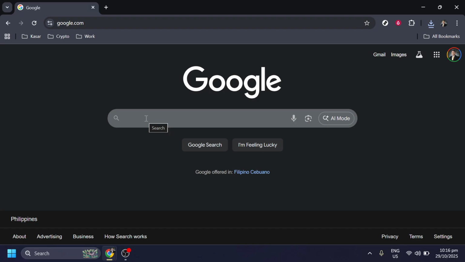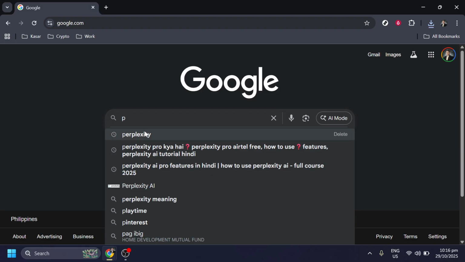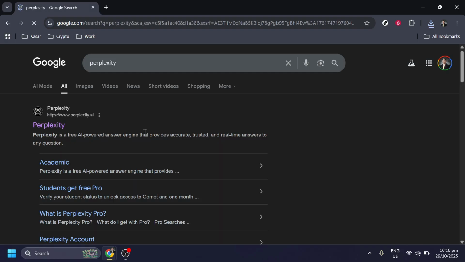This tool is designed for those who are keen on exploring complex questions and diving deep into various subject matters. After entering perplexity, press Enter on your keyboard, and Google will display a list of results related to your search.